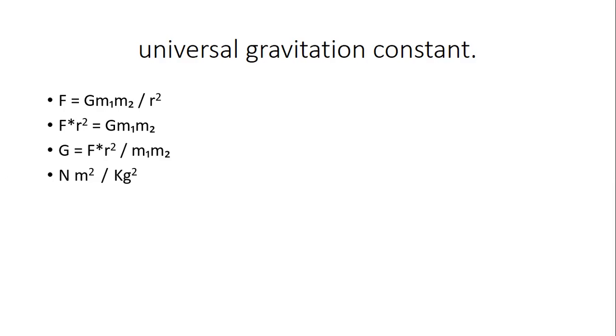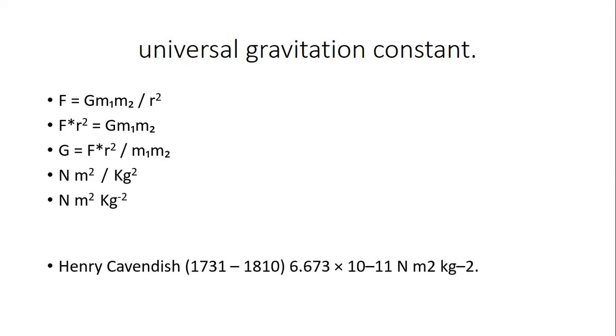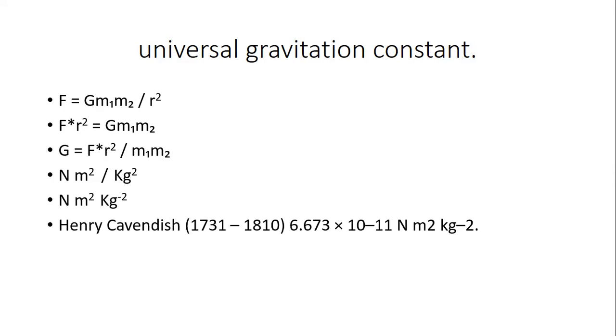And how do we calculate the numerical value of this gravitational constant? Okay, Henry Cavendish found out this value. This is the constant value, 6.673 into 10 power minus 11 Newton meter square per kilogram square.